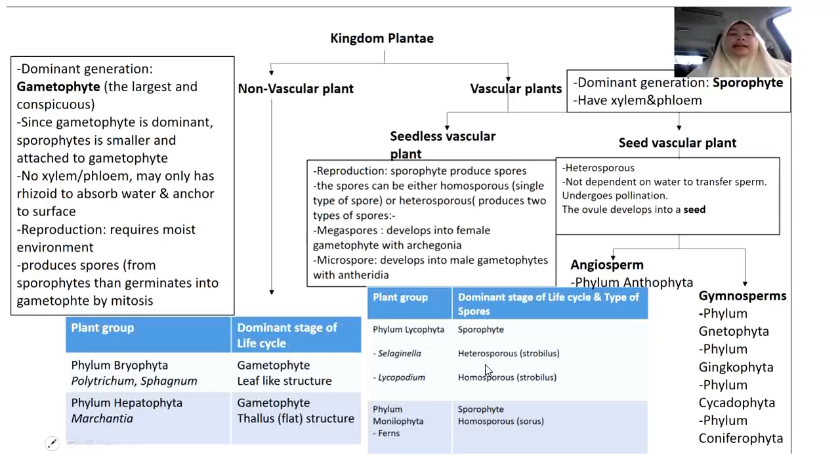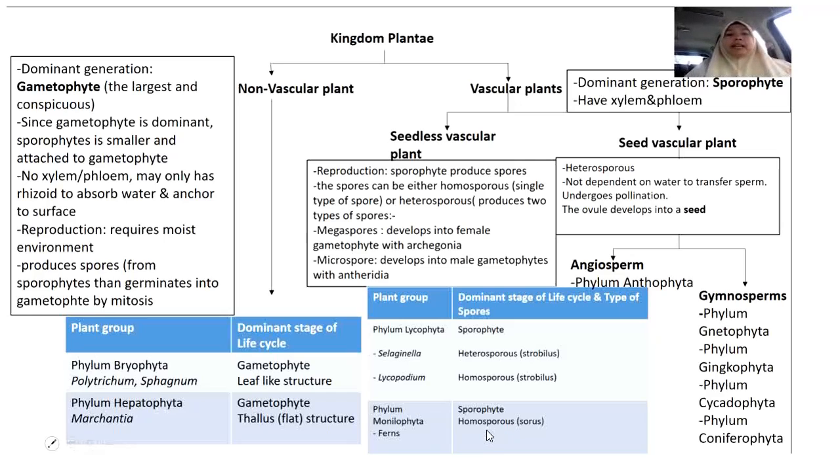Selaginella has two different types of spores, found in a structure we call strobilus, while Lycopodium in the phylum Lycophyta produces only one type of spore, also in a structure we call strobilus. As for ferns, in the phylum Monilophyta, they have only one type of spore, which we find in a structure we call sorus or sori.